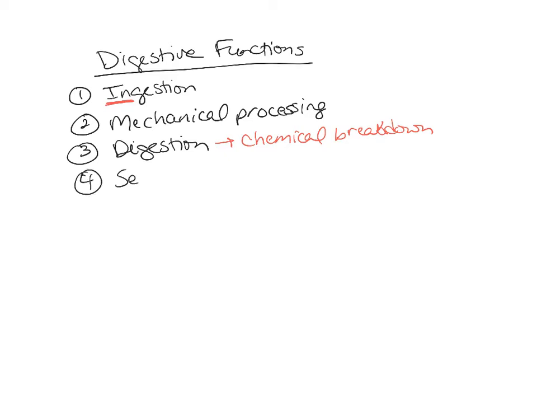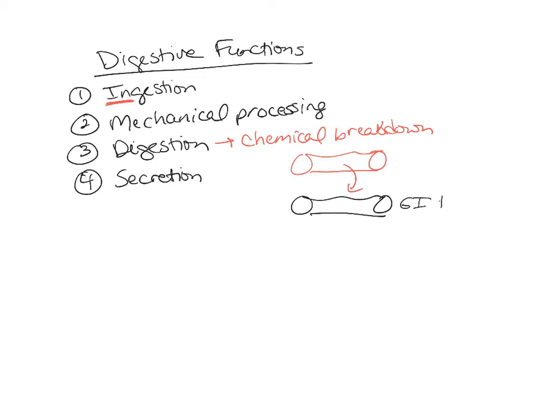Fourth, we have secretion. Secretion is when things from the blood are released into the tube, which is the digestive tract. So this is the GI tract, and this is the blood. So secretion is releasing things like water and acids, an acid like hydrogen, and enzymes, and buffers, and releasing them into the digestive tract.